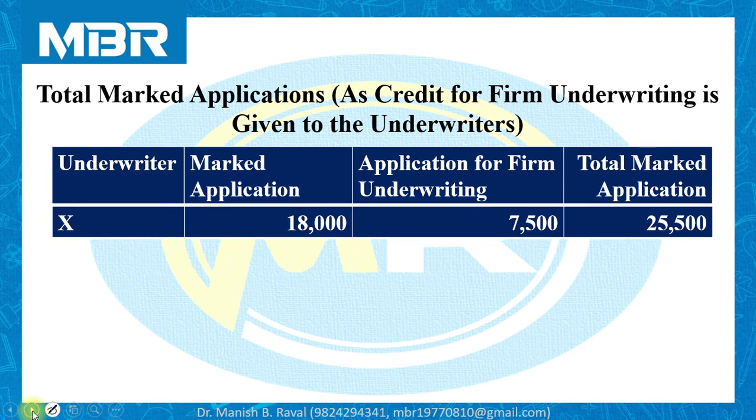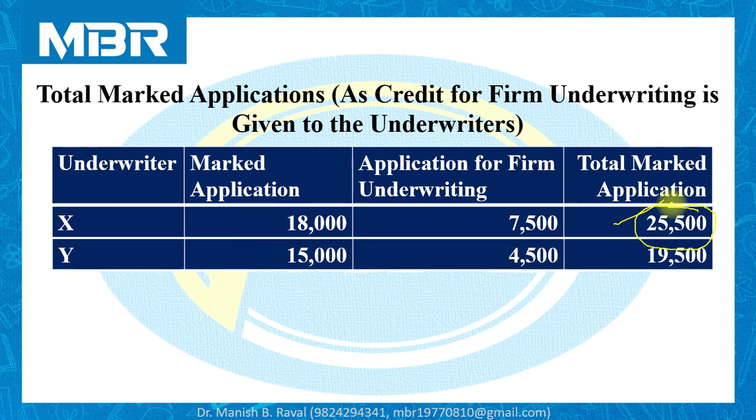For X, 18,000 marked applications received by the company plus 7,500 of his own applications for firm underwriting. So total 25,500. So total number of applications made with underwriter X is 25,500, as the benefit or credit for firm underwriting is given in this situation, which is different for us.